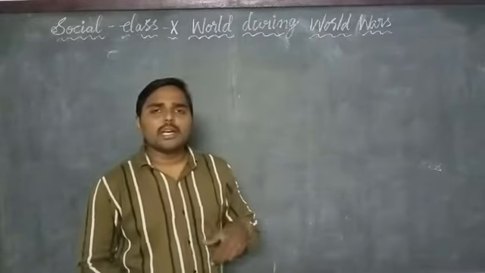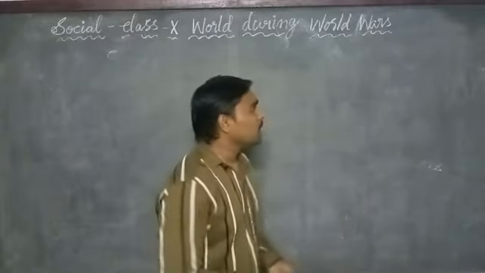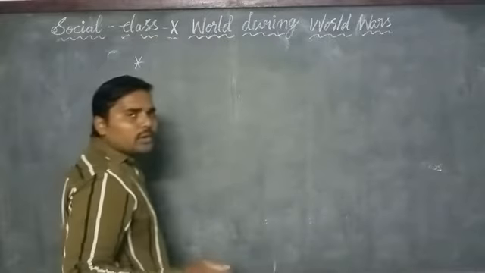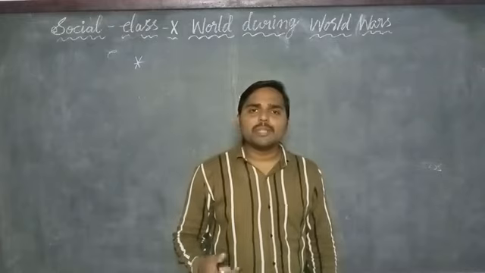In this way, F.D. Roosevelt introduced some other policies to overcome the economic depression.